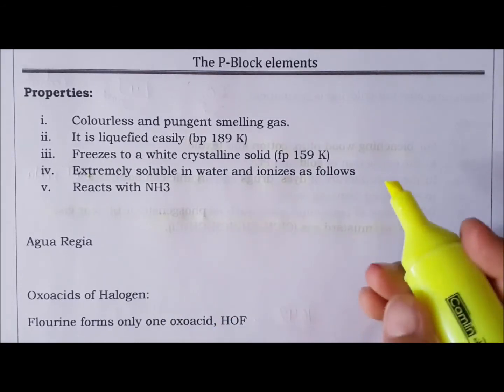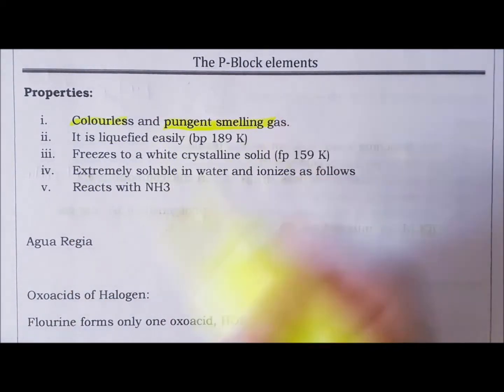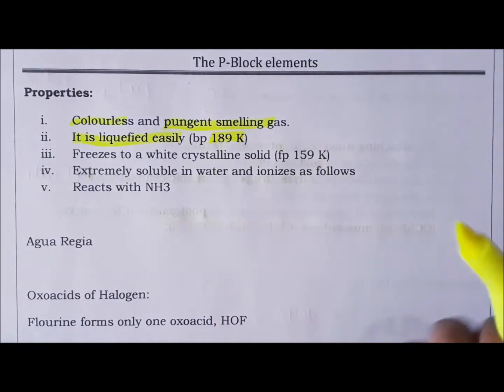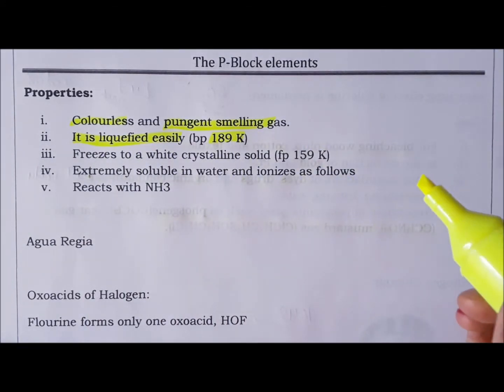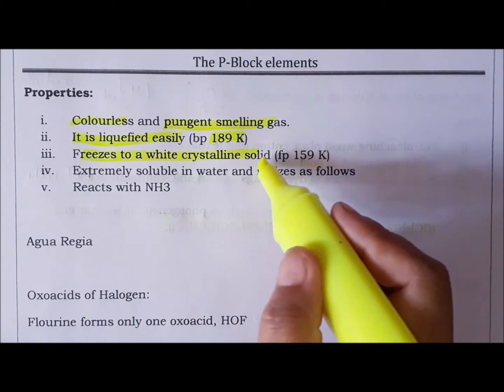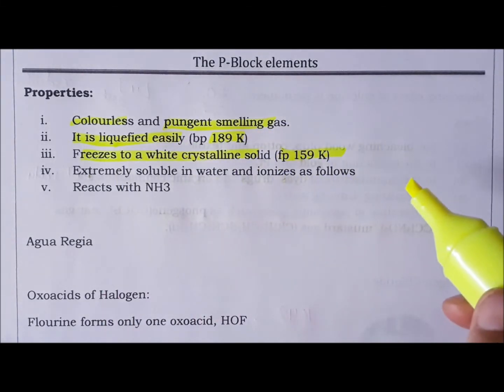Now properties. You have seen it in the lab: it is colorless, has a pungent smell, it irritates the nose, and it can be easily liquefied. The boiling point is only 189 Kelvin, and it freezes to give a white crystalline solid, while the colorless liquid has a freezing point of 159 Kelvin.